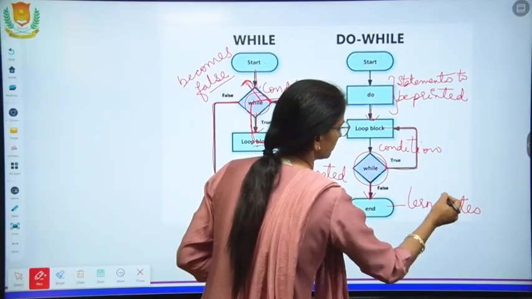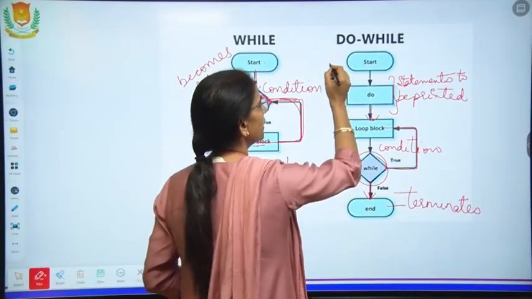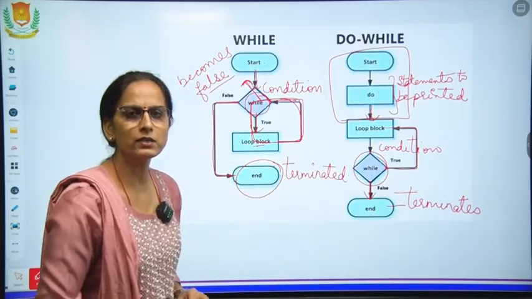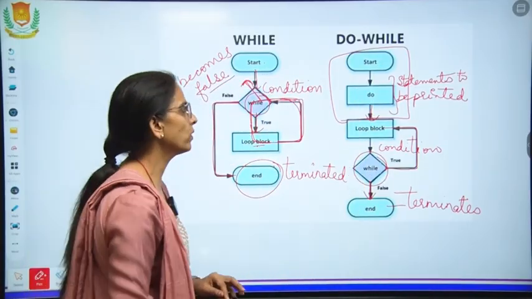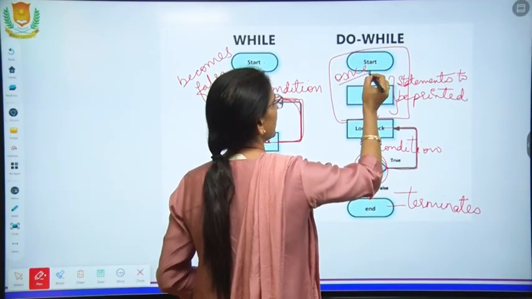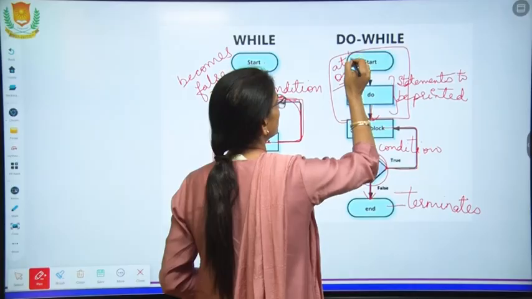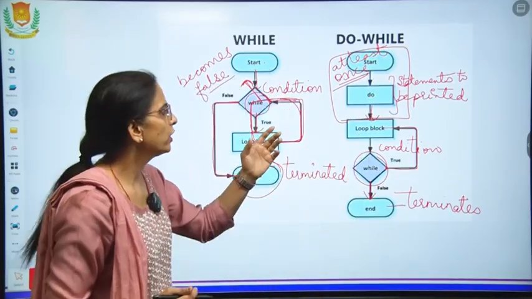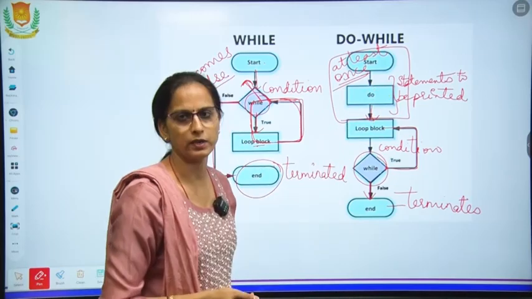But what happened here? At the beginning of the program, at least once, regardless of the condition given, your statements will be printed.